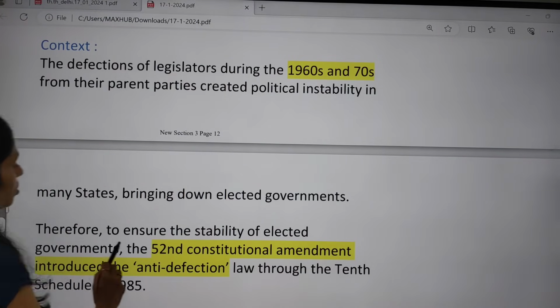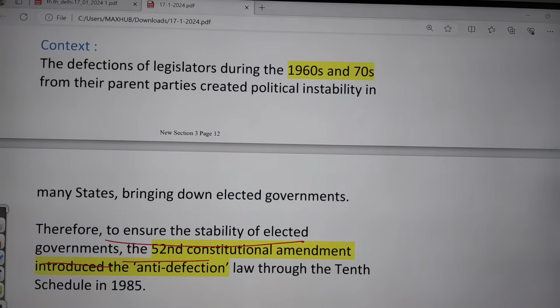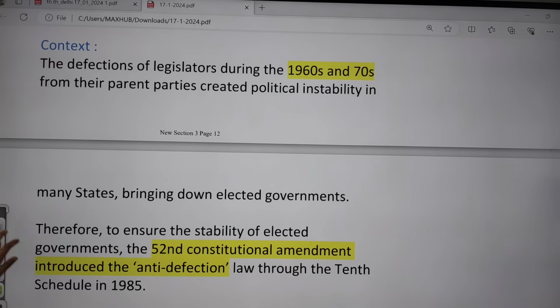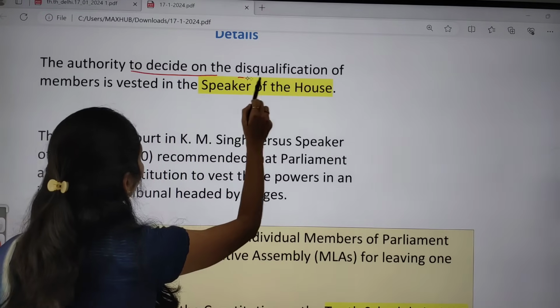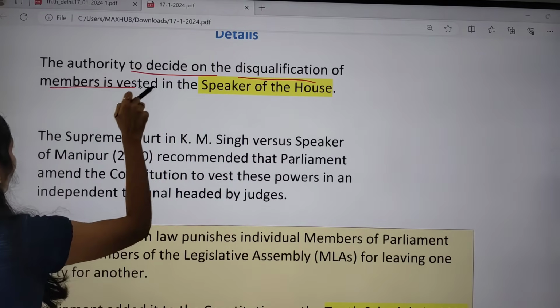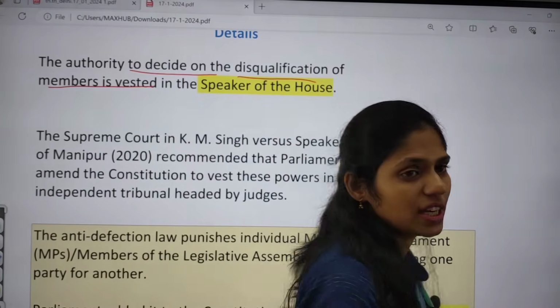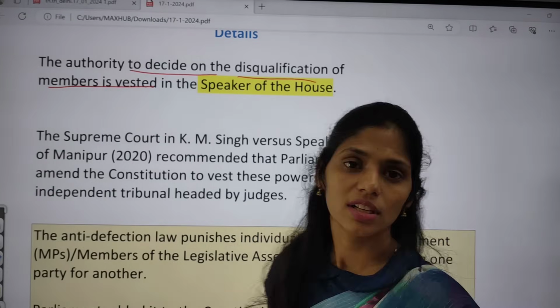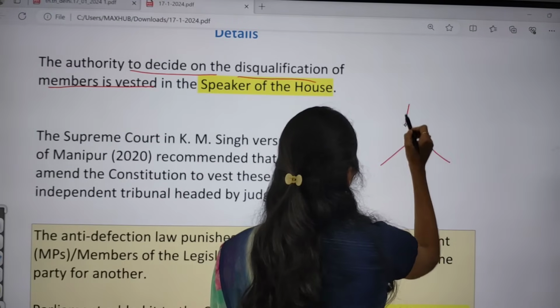Therefore, to ensure the stability of elected governments, the 52nd Constitutional Amendment Act came up, and we added these constitutional remedies through this Act. If you are talking about the details, the authority to decide on the disqualification of members is the presiding officer. In case of Lok Sabha, it is the Speaker. In case of the upper house, it is the Chairman.